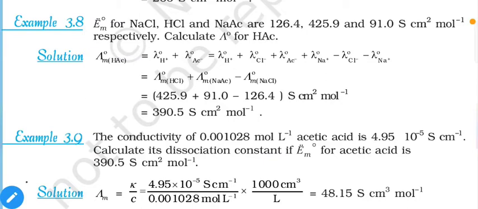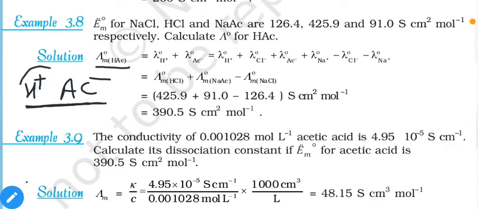So how can we find the value of limiting molar conductivity of HAc? As we know, HAc contains H plus and acetate ions, that means CH3COO minus. So we need the value of these two. We can get the value of H plus from HCl and for acetate ion from NaAc, sodium acetate. But at the same time, when we measure the limiting molar conductivity of HCl, you will get the data about Cl minus, because they are together, and when we measure the limiting molar conductivity of acetate ion, you will get the data of Na plus as well.